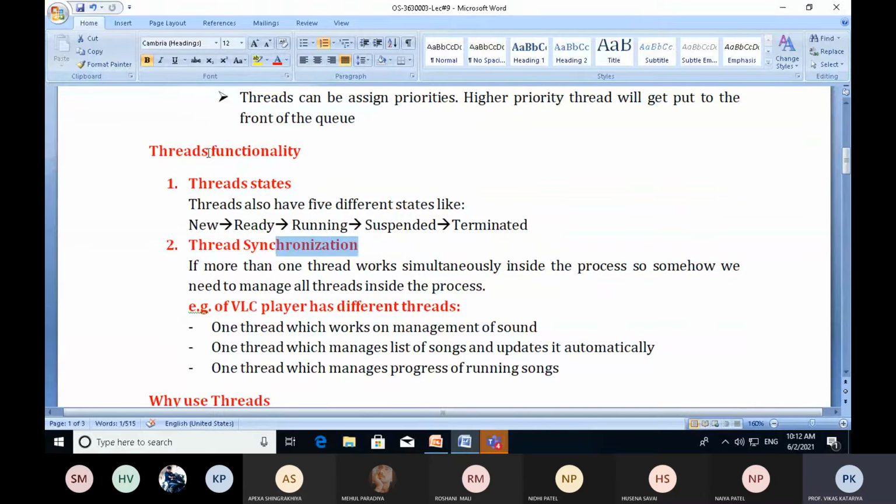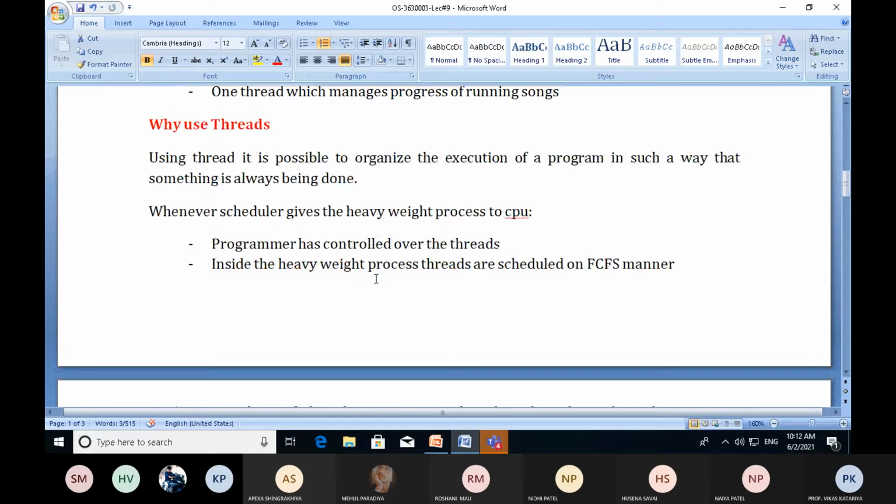So these are two functionalities of threads: thread states and thread synchronization. Now the third topic is why use threads. We already have the concept of a process in the operating system. We can create a process by using the fork system call. The operating system can also create a new process using fork, and the user can also create one by calling some function or procedure. So what is the need of threads?